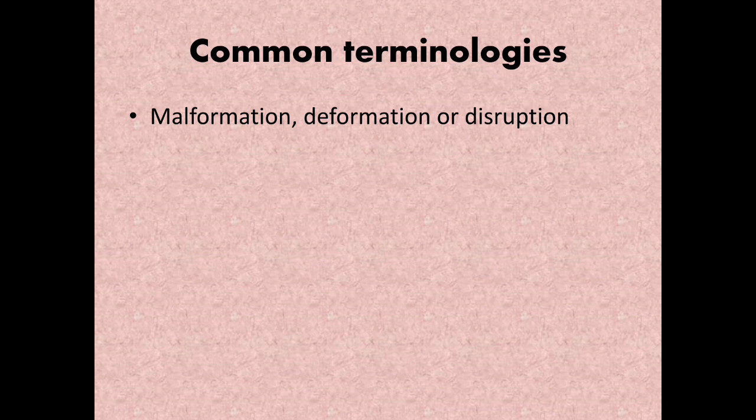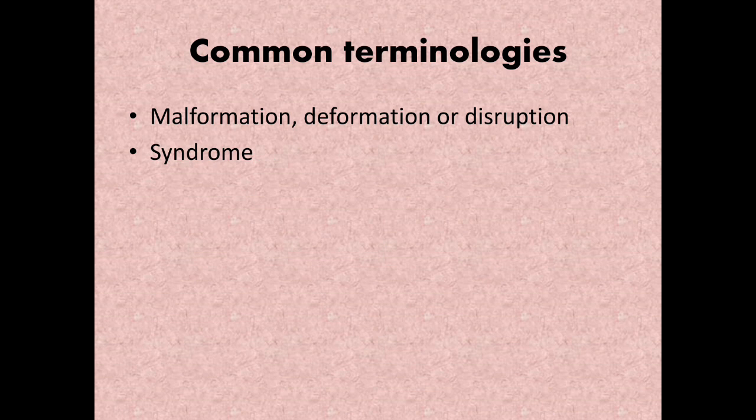So malformation is when fetal growth and development did not proceed normally due to some problem. It may be genetic, it may be environmental factors, or something that has altered the development of a particular structure. So that is malformation, deformation or disruption. Coming to the next one, it's syndrome.